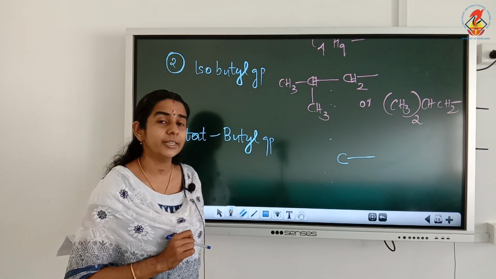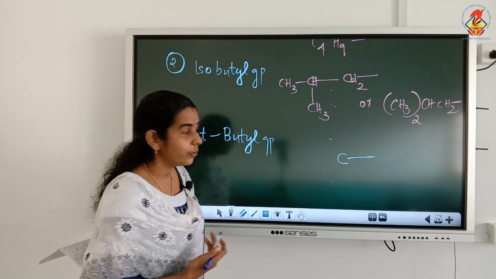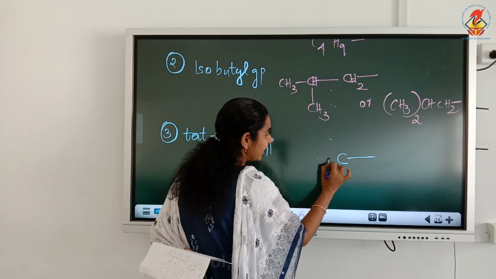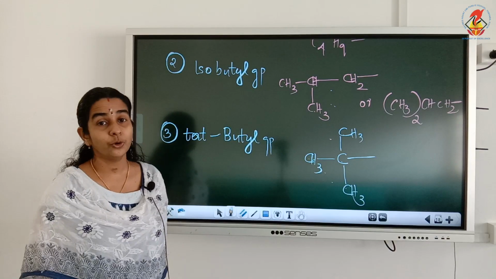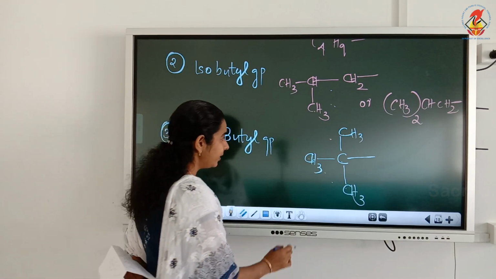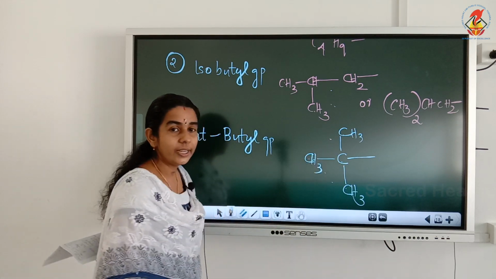Tertiary carbon means what? A carbon attached to 3 other carbon atoms. See the total number of carbon atoms now: 1, 2, 3, 4. Add hydrogen, H3. All the 4 valencies are satisfied, so no more hydrogen on the middle carbon. So what is tertiary butyl group?